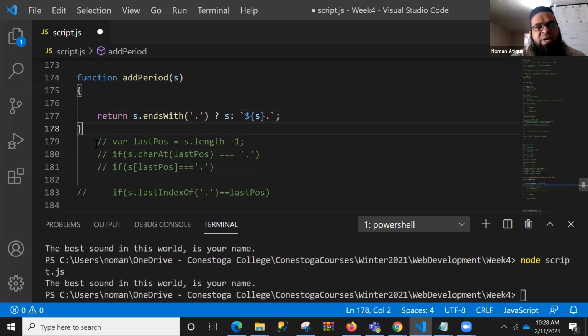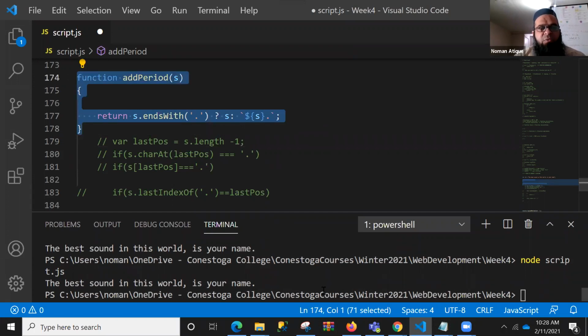Now this will make our life easy, our one line function. Thank you very much, James. James has given a very good definition. James, yes, that depends upon you. So this whole function can be converted into a one line function, a one liner, and that one liner is over here. So Dharani, I'm copying that function's code now. S dot ends with dot, return S, or if that is not the case, you return what? $S. Right. So is that right?